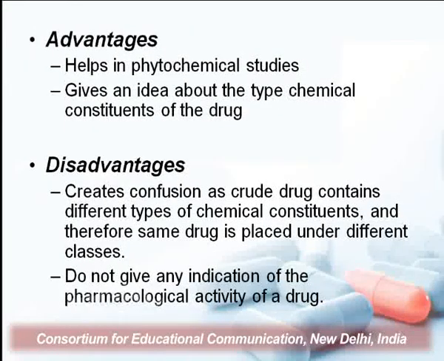Now, the advantages of this system are that it helps in phytochemical studies. By studying this system, we can easily get an idea what type of chemical constituent is present in a particular plant, and this information helps in designing our phytochemical studies for that particular plant. It also gives, as we have already discussed, an idea about the type of chemical constituent that is present in a particular drug.